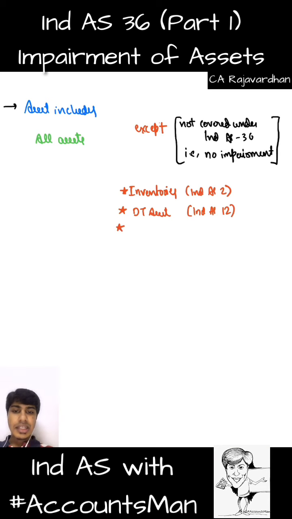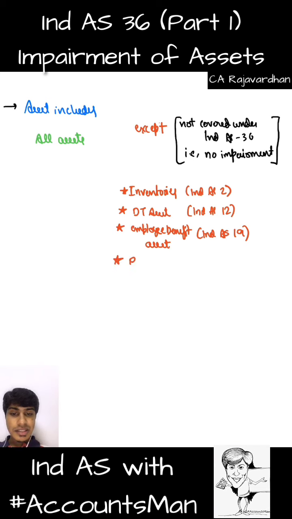Done. After this, if there is any asset which is created to settle an employee benefit liability in the future. There is some gratuity, some retrenchment benefits that I am supposed to give to my employees when the employee leaves. So from now I might start keeping some money aside, perhaps as an investment. Such an asset is not covered under this, because it is specifically covered under Ind AS 19. So employee benefit assets which are specifically covered under Ind AS 19 are not under the coverage of this standard.